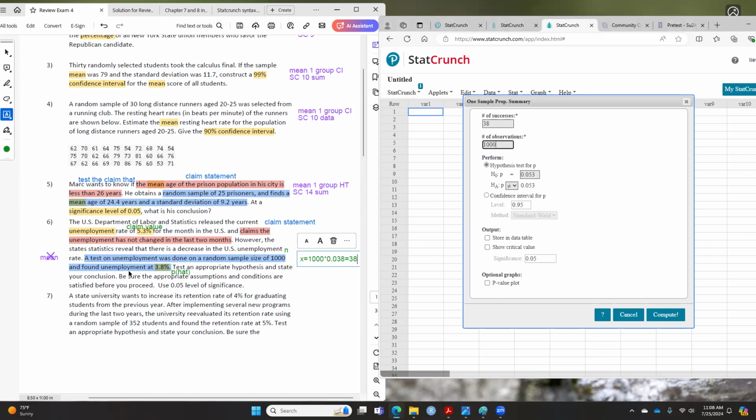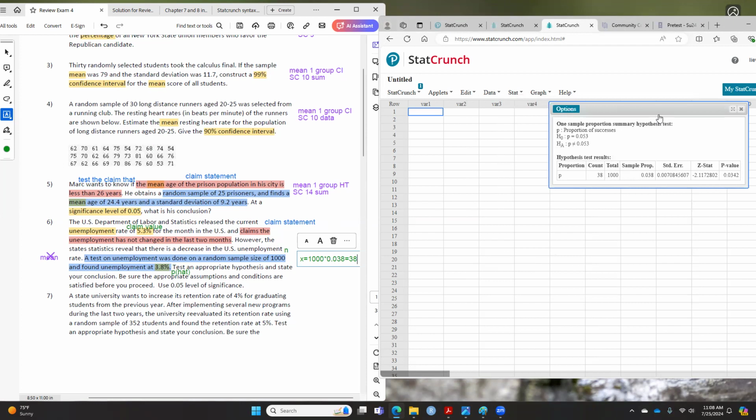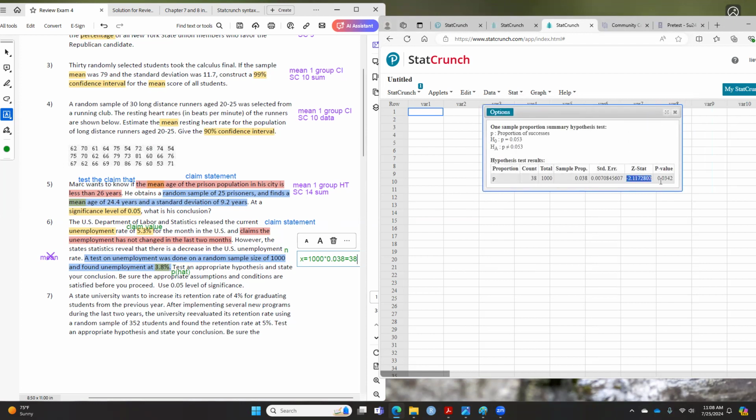And you want to figure out if this has changed. Not changed means equal, and changed means not equal to. So when you hit compute, this is your test statistic and p-value in this case. When you look through the whole 7 steps, I did not go through all these 7 steps. I assume you already know how to do your 7 steps.